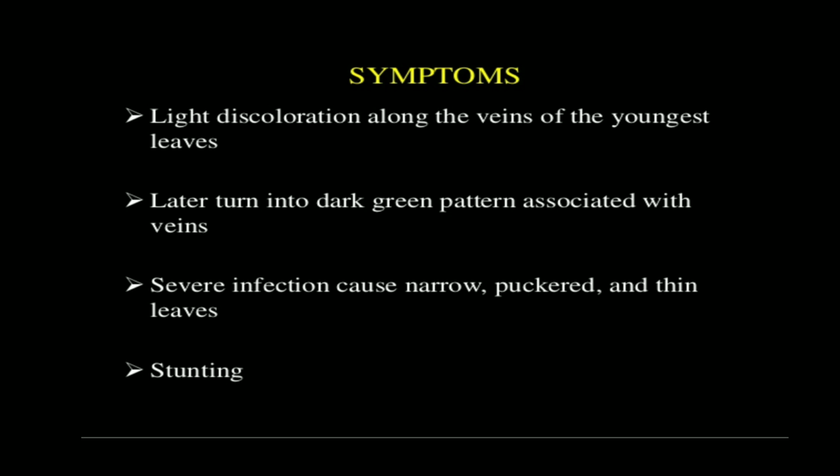You have seen normal leaves, but if the virus infects the leaves, what will happen? The leaves remain narrow, puckered, meaning they show some kind of coiling, and thin, right? Then the growth of the plant remains stunted.